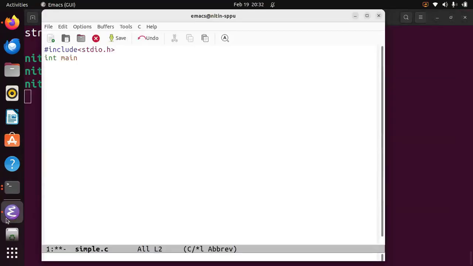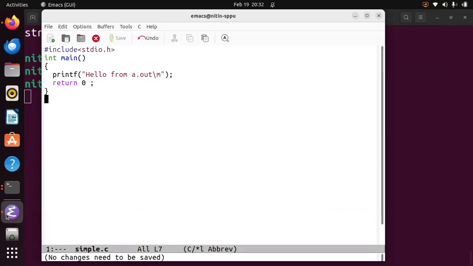In main, let us write a printf and then return 0.